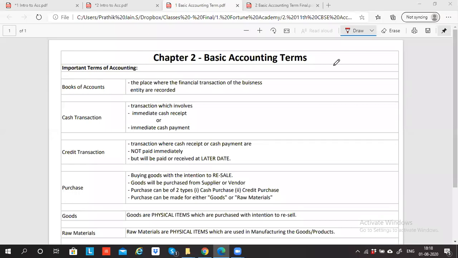So guys, here we come with the second chapter, which is basic terms of accounting, basic accounting terms, right? So the first accounting term is called books of accounts. Do you recollect this word somewhere I used in chapter number 1?